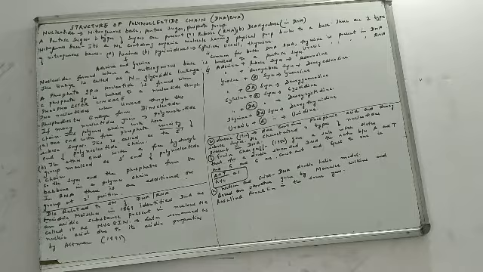Which are the 2 purine bases found in both DNA and RNA? They are adenine and guanine. Adenine and guanine you will find in both DNA and RNA. Similarly, among the pyrimidines, cytosine is found in both. However, uracil and thymine are different. Thymine is found in DNA and uracil is found in RNA.